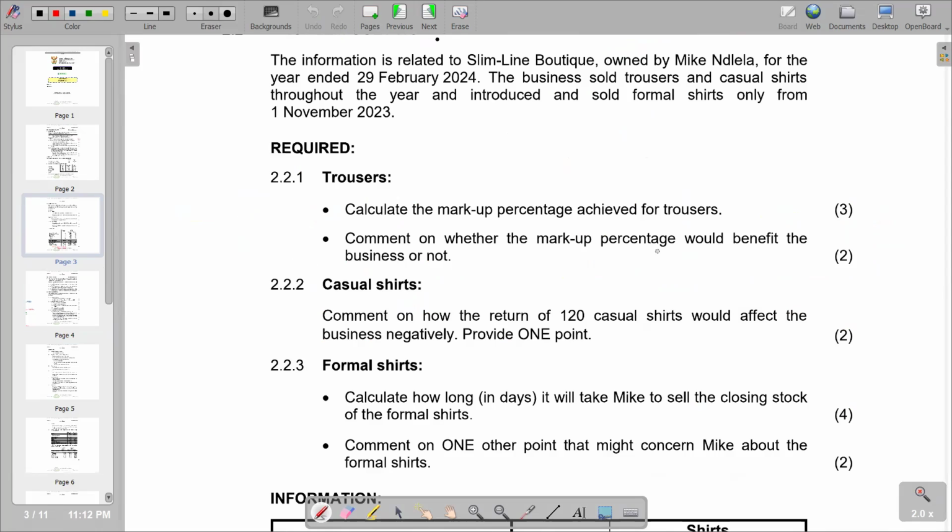So we go to the second part, 2.2.2, casual shares. Comment on how the return of 120 casual shares would affect the business negatively. Provide 1 point. So obviously, this is too high a level of returns. This will negatively affect the business because it appears the products are not up to standard. If they're not up to standard, it will obviously paint a bad image for the business, which is a negative position.